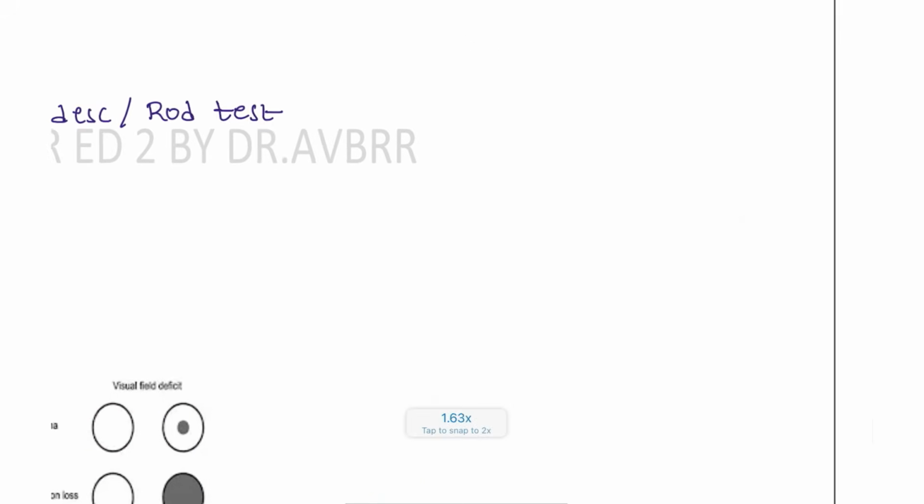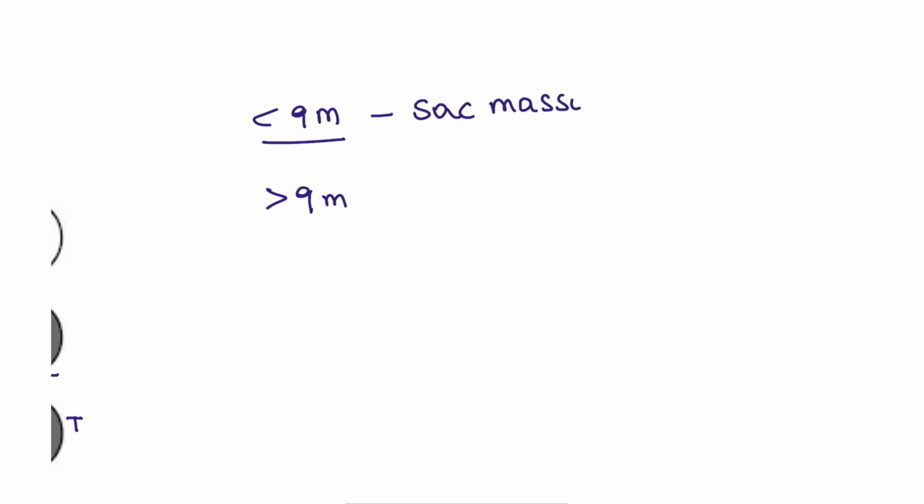And frequently there is another question that is also asked: dacryocystitis. If the patient is suffering from dacryocystitis, let's say the patient is less than 9 months or more than 9 months, what do we have to do for this patient? If it is less than 9 months, we have to do the sac massage for this patient. If the patient is more than 9 months, we can go for probing with the help of a syringe. If the patient is more than 3 years, we can go for dacryocystectomy. Dacryocystectomy can be done for these patients. So this is how we are going to do it.